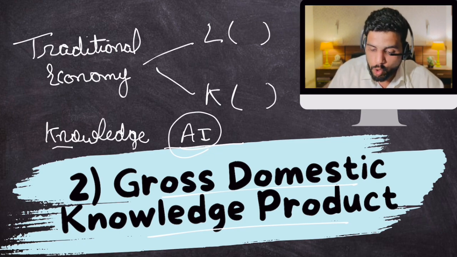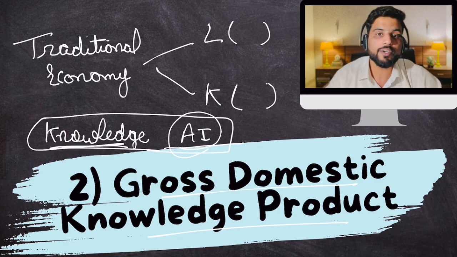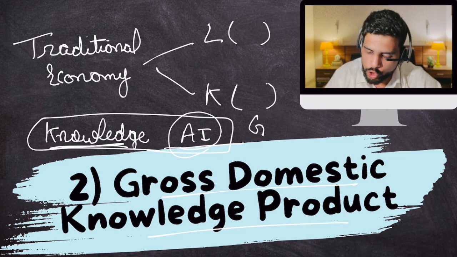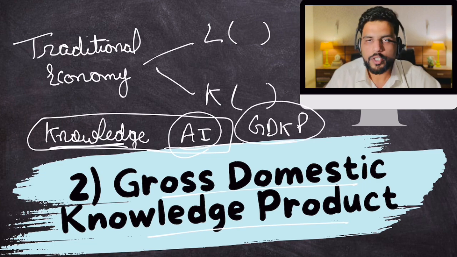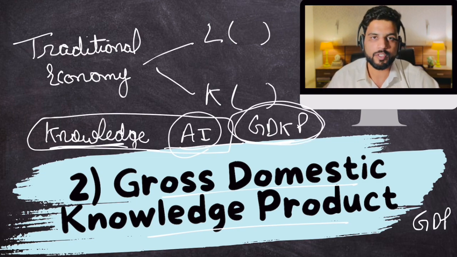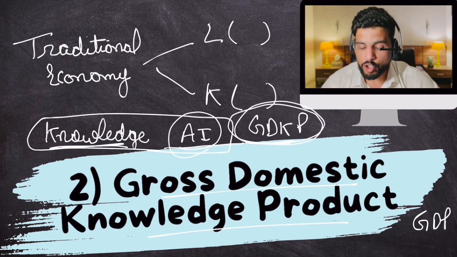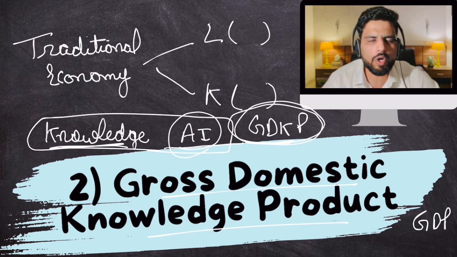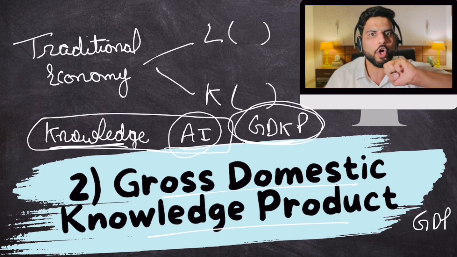Make sense? So knowledge economy is important, and that is why Government of India is now thinking about estimating this knowledge base through GDKP. The Government of India is thinking that along with GDP figures, we will release GDKP figures. But measuring knowledge is a little different. Suppose I have good AI skills. How will you assign monetary value to that? How much AI skills do I have? 2 crore rupees worth AI skills, 4 crore rupees worth AI skills. You see my point? It is difficult to give a monetary value to your knowledge base.